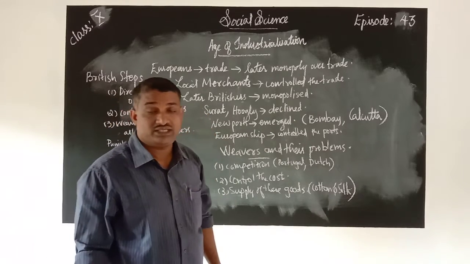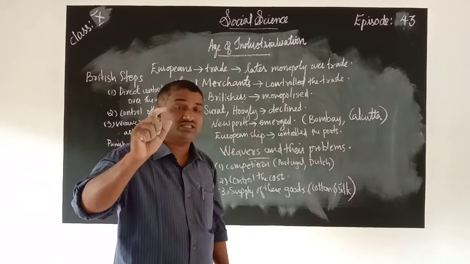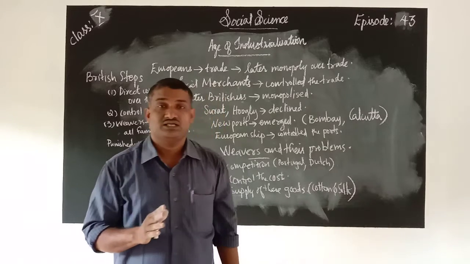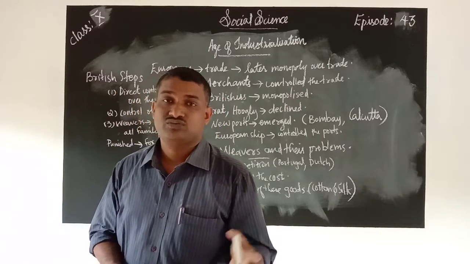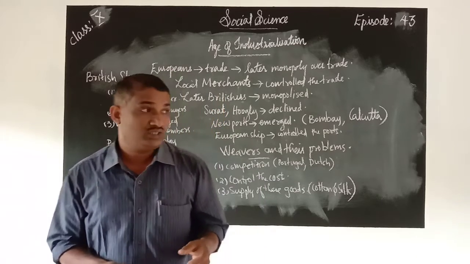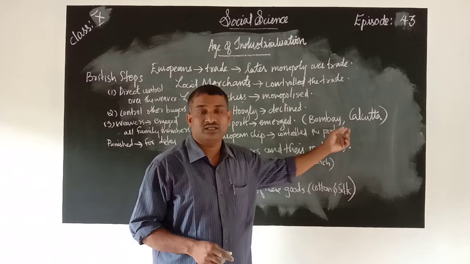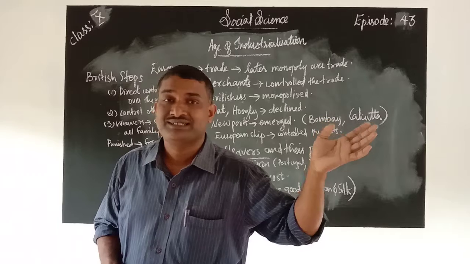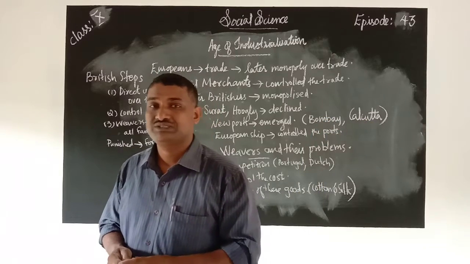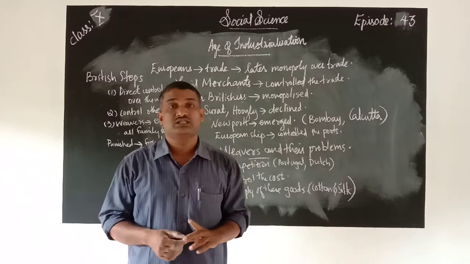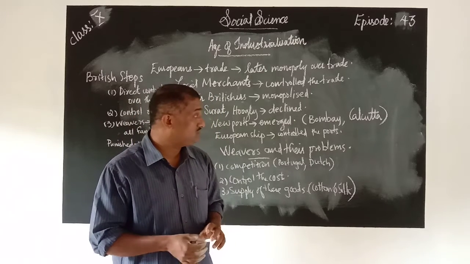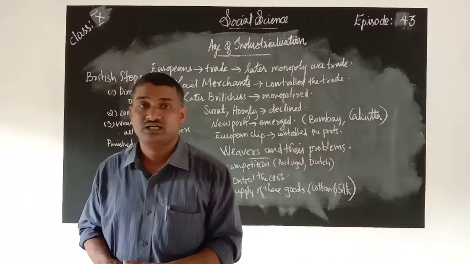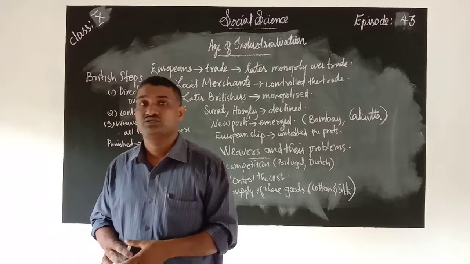Because Surat and Hooghly were the early port centers, and they lost their importance. The importance went to Bombay and Calcutta, which were the new port centers established by the Britishers.